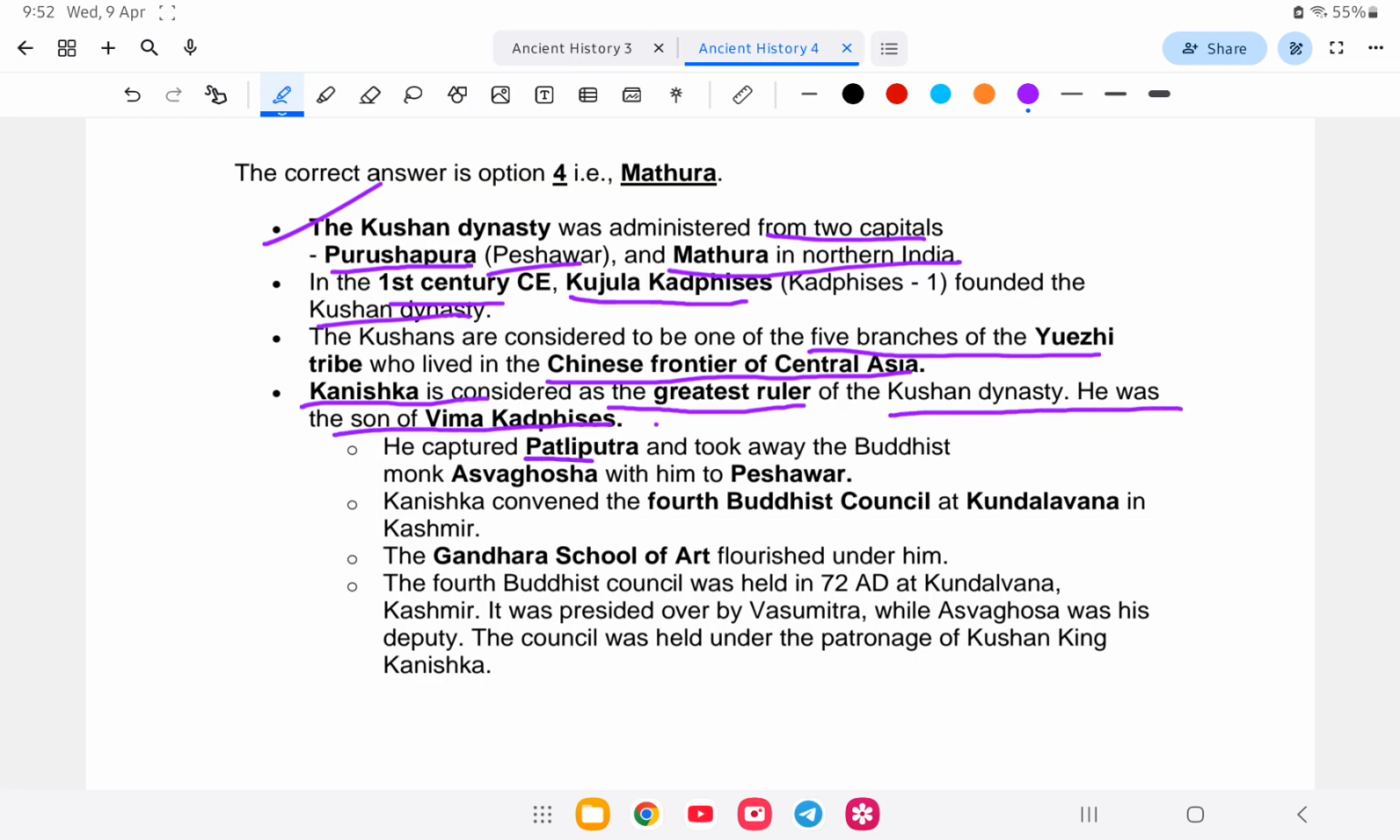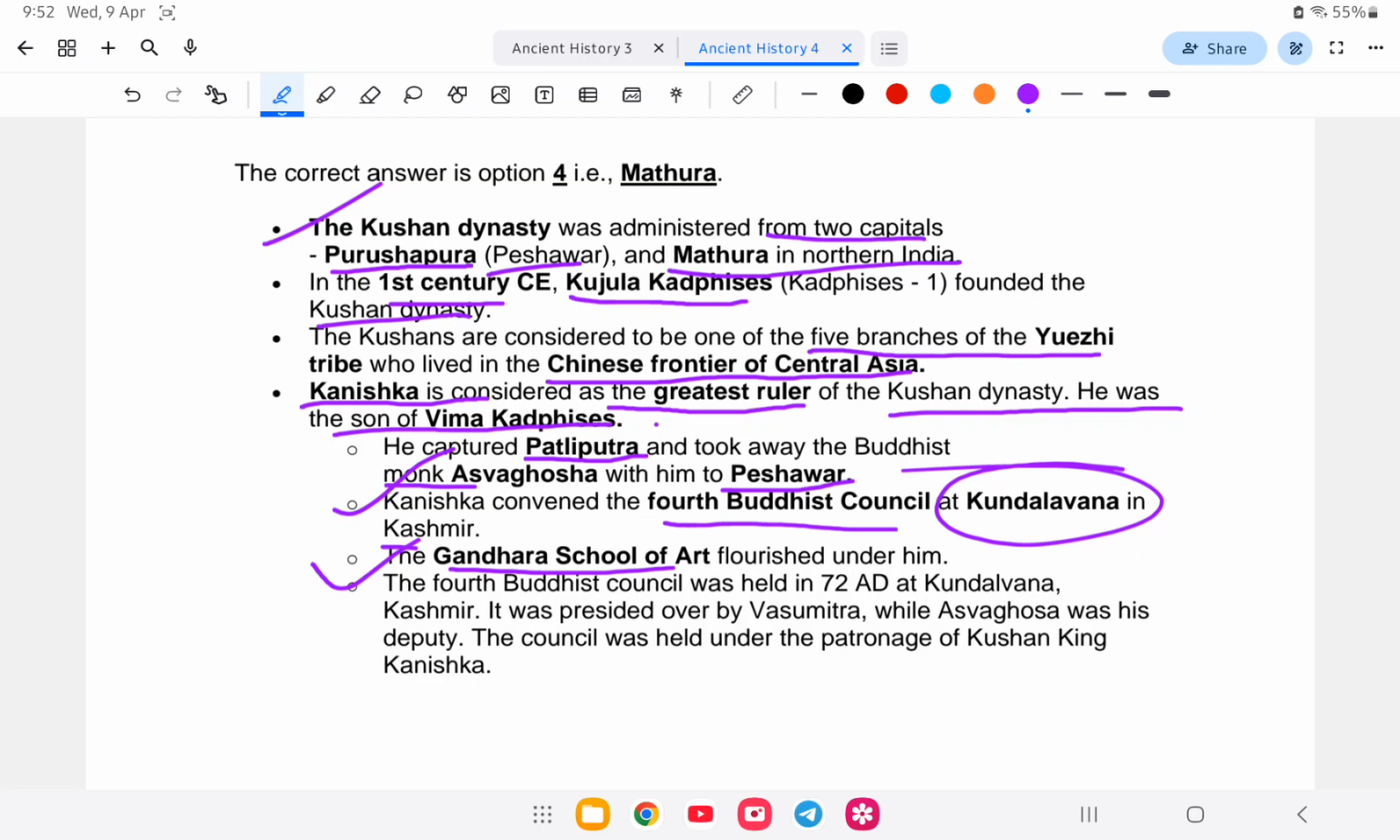He captured Pataliputra and took away the Buddhist monk Asvagosha to him to Peshawar. Kanishka fourth Buddhist council at Kundalwana in Kashmir they convened. And Gandhara school of art, Greek kamba, flourished under Kanishka. So the answer is what? Madura. Capital to Didaji, Madura and Peshawar or Pura.